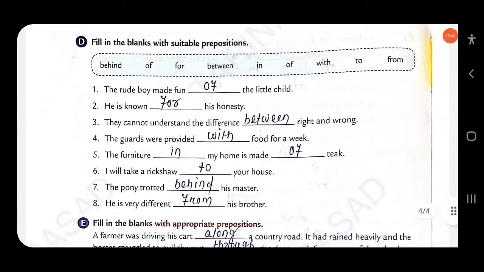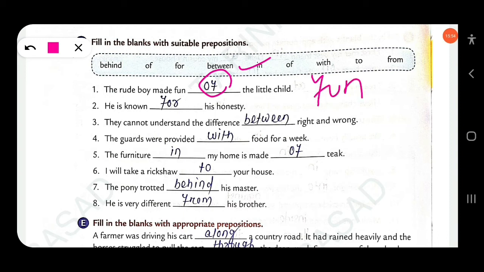The next, fill in the blanks with suitable prepositions. To complete the sentences, you have to use the prepositions from the box. The rude boy made fun of. Okay, so this is a fixed preposition: fun of. Okay. The next, he is known for, he is famous for his honesty.